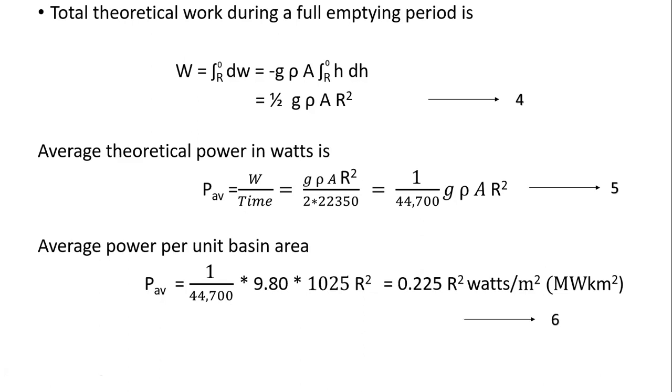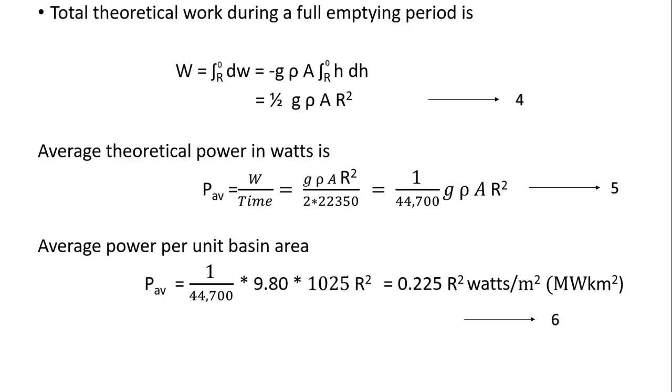So the average theoretical power: when we divide this W by the total time it takes each cycle to repeat itself, we will get the theoretical power. For this work done, the time is 6 hours 12.5 minutes, as shown in the earlier figures. 6 hours 12.5 minutes can be written as 22,350 seconds.